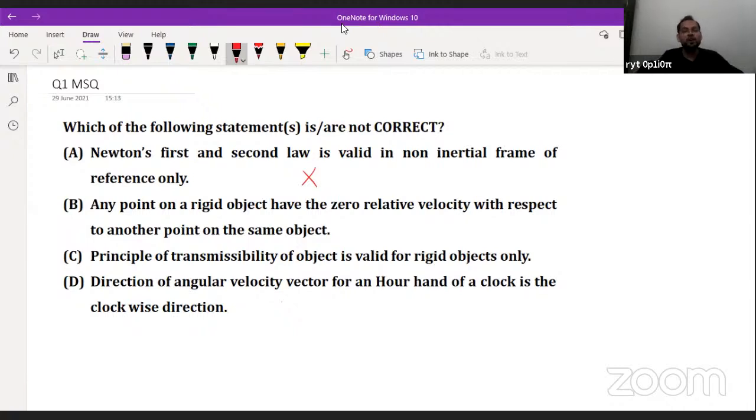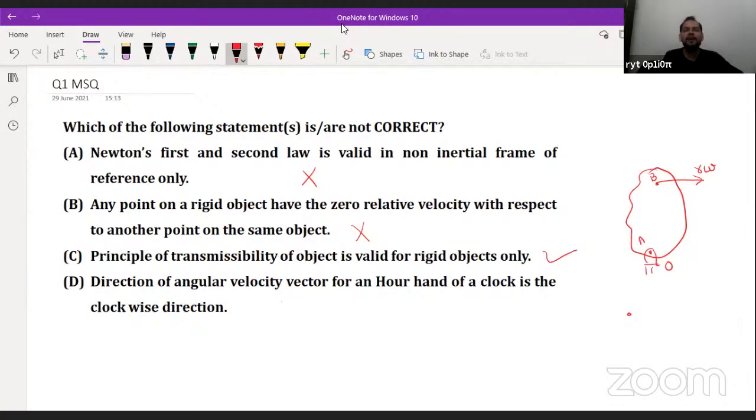Any point on the rigid object has zero relative velocity with respect to another point on the same object. Again, this statement is not correct. Why? You know very well, when the object is in rotation, this point has a velocity of r omega and this point has a velocity of 0. So definitely two points cannot have zero relative velocity. That's why this statement is not correct. Now come to the next one. Principle of transmissibility is valid for rigid objects only. Yeah, very good. This statement is correct.